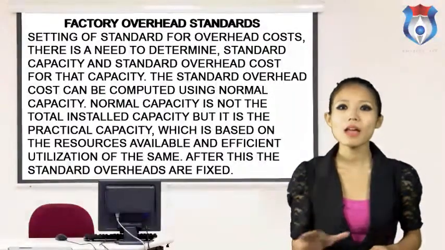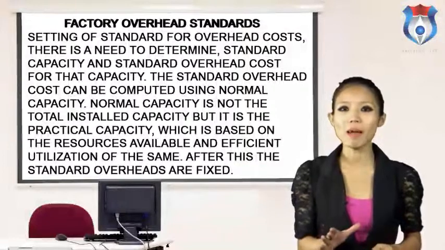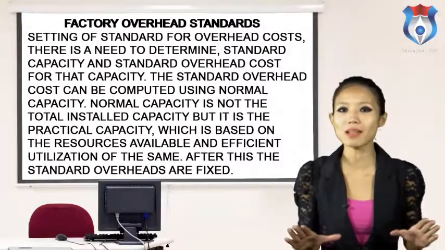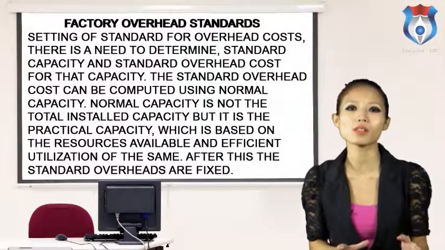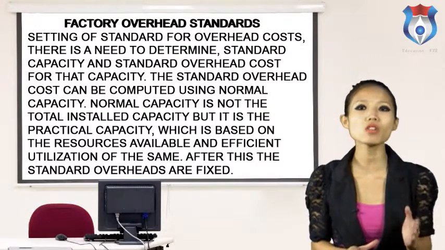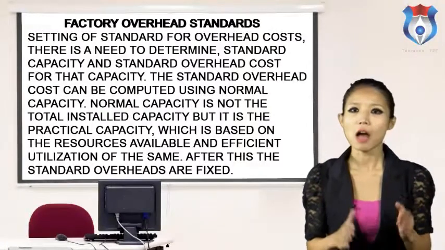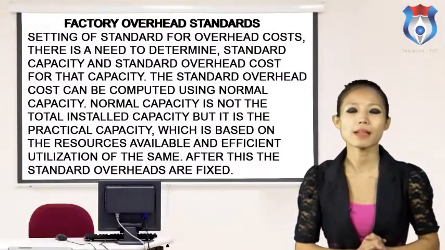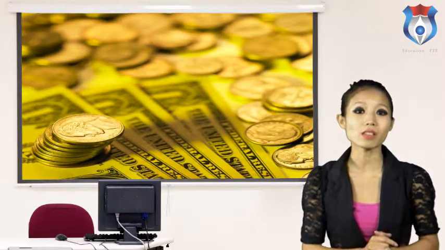Normal capacity is not the total installed capacity, but it is the practical capacity which is based on the resources available and efficient utilization of the same. After this, the standard overheads are fixed. Direct expenses. If there are some items of standard expenses, the rate per unit of the same may be determined on the basis of budgeted output and budgeted direct expenses.